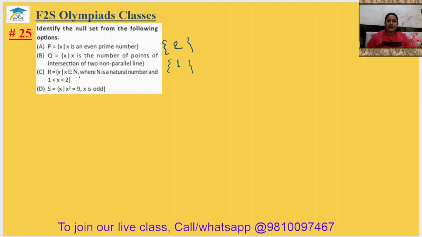X such that X belongs to N, where N is the natural number and X is in between 1 and 2. So it means there cannot be any element, null set it is. X equal to X square 9, it means X is 3, so there will be 3. Okay, so which is the null set, void set? It is the option C. The 25th answer will be option C.